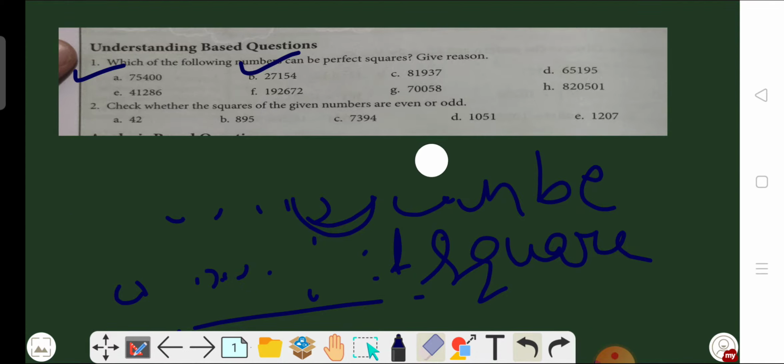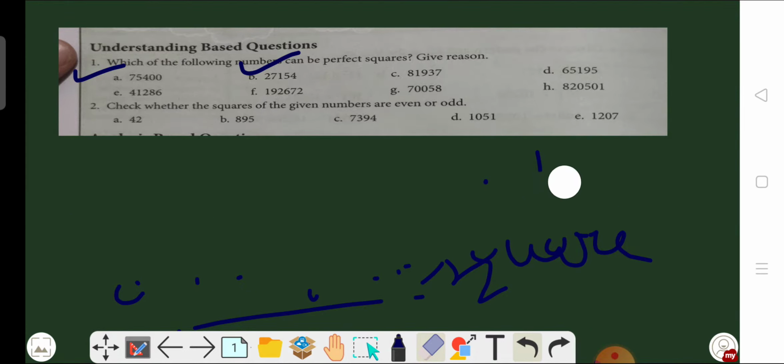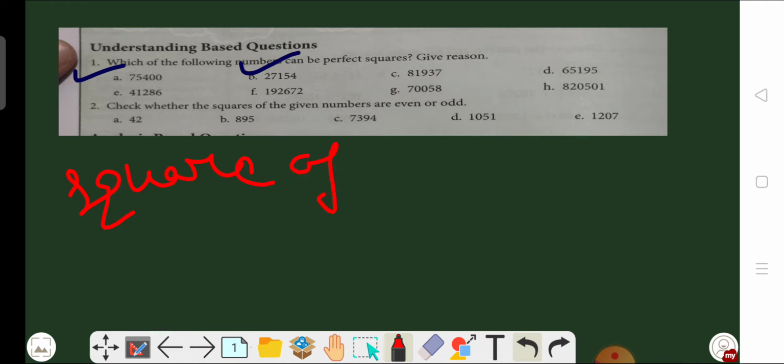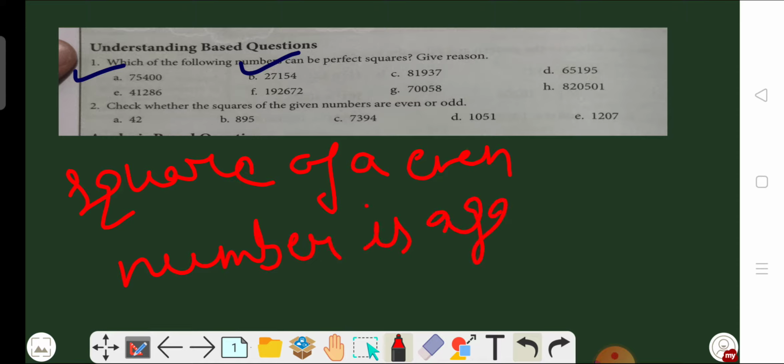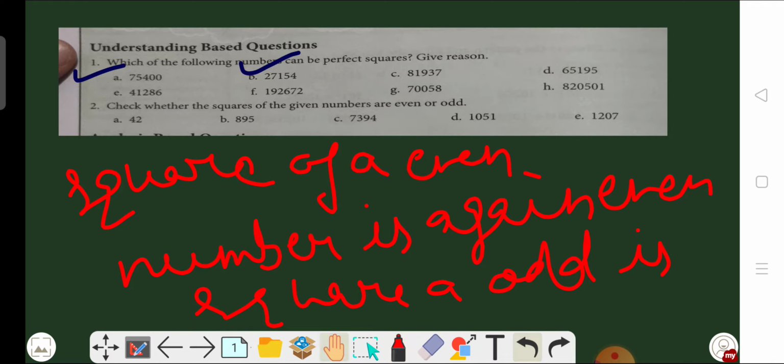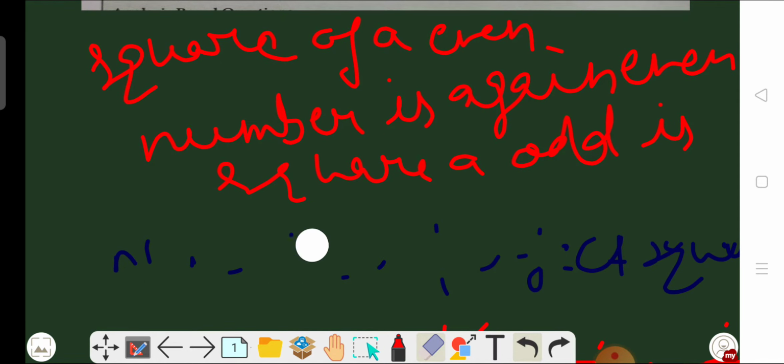Question number 2 is, check whether the squares of the given numbers are even or odd. As we know, beta, the square of an even number is again even, and the square of an odd number is again odd.